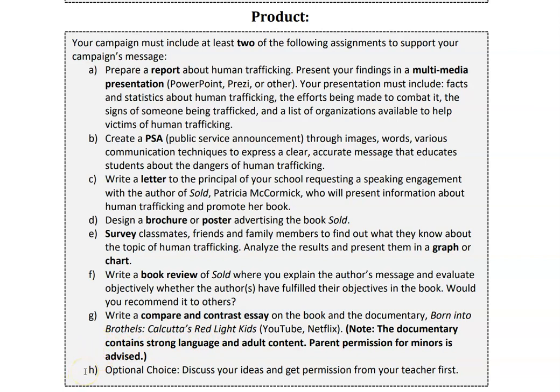Option H is an optional choice. You can discuss your ideas and get permissions from me if you have something that is not on this product page.